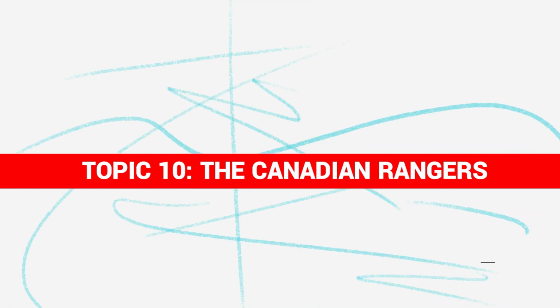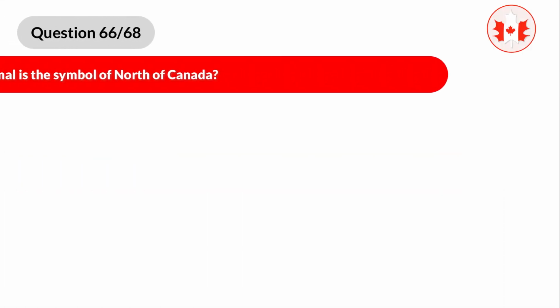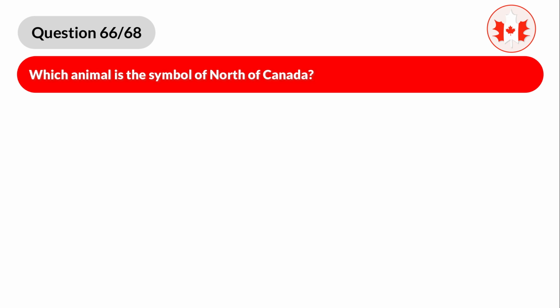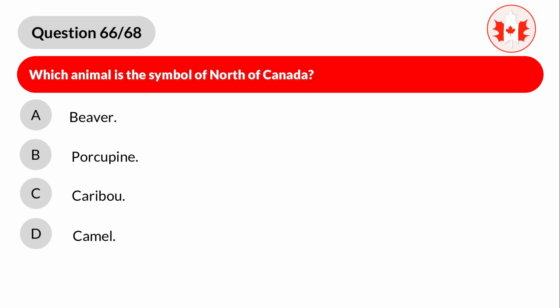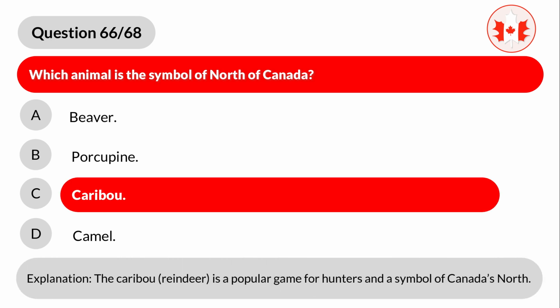The Canadian Rangers. Question 66. Which animal is the symbol of North of Canada? A. Beaver, B. Porcupine, C. Caribou, D. Camel. Correct answer is C. Caribou. Explanation. The caribou, reindeer, is a popular game for hunters and a symbol of Canada's north.